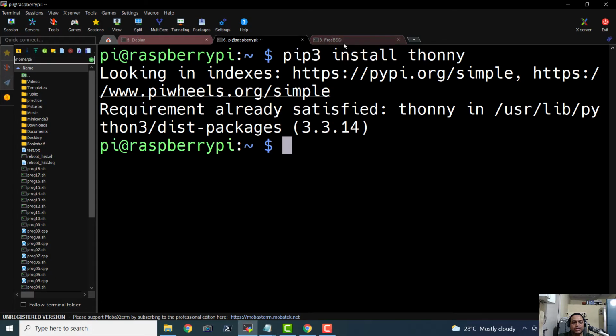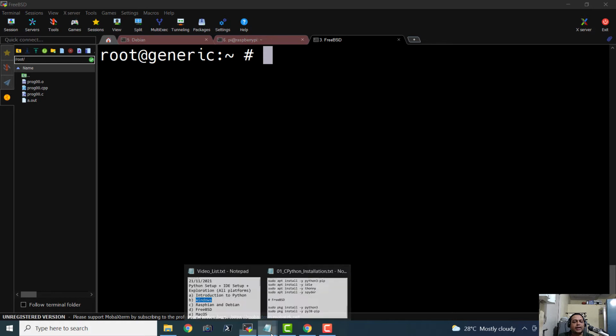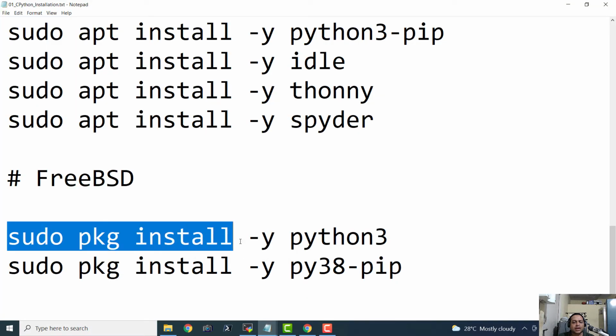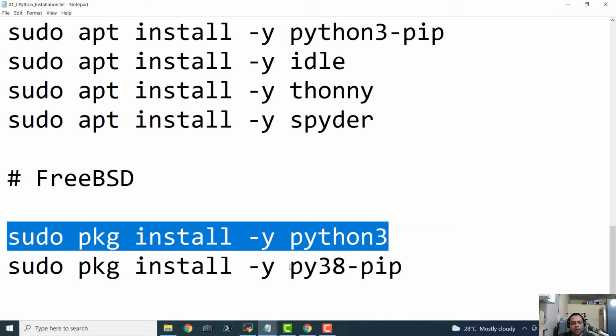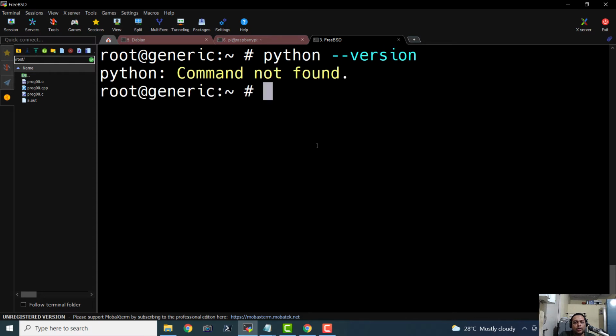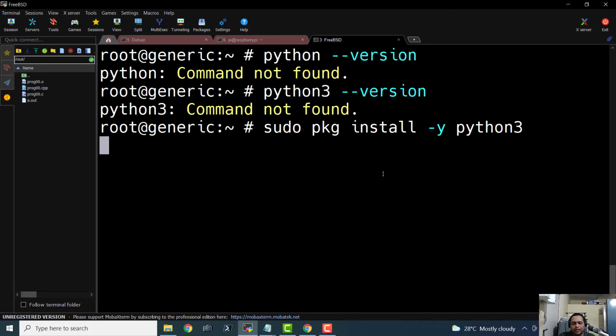Now, one of the most important things is FreeBSD. We know that FreeBSD is a Unix-like operating system, and it has got the utility known as pkg that installs packages for it. So I'm going to copy this, and let us see if Python is installed. python --version. No, Python is not installed, and Python 3 is also not installed. So we will just go ahead and install Python 3.